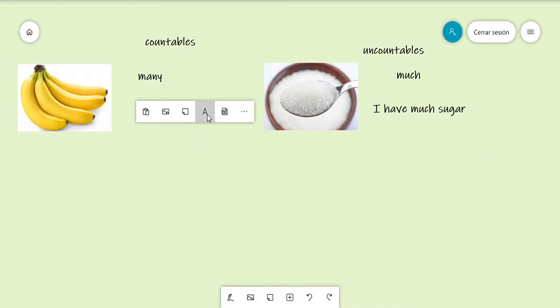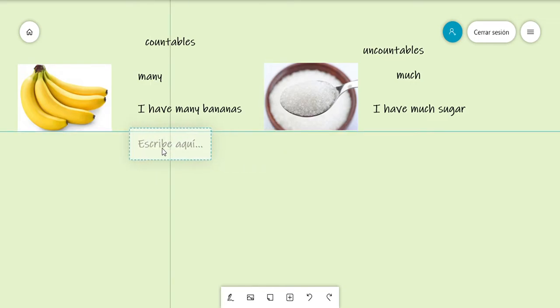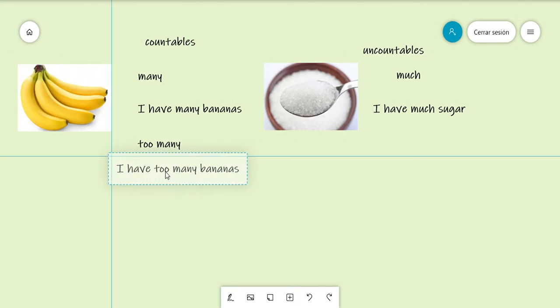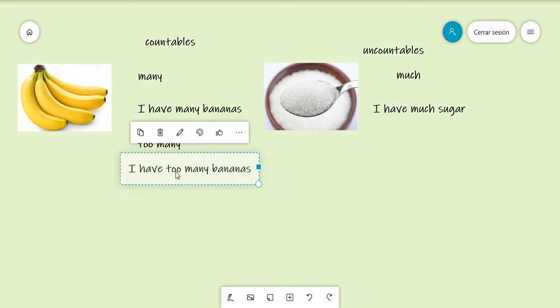Now, you have another way to express intensity of the quantity that you have, and it's the word too. After it you write, in the case of countable, many. For example, you can express, I have too many bananas. This is when I express that I have more than the things that you can expect.